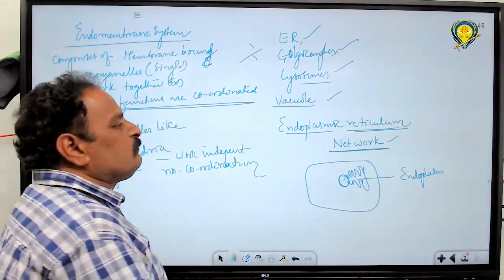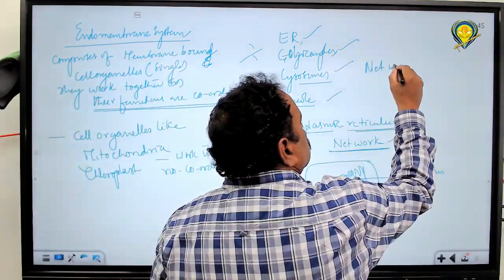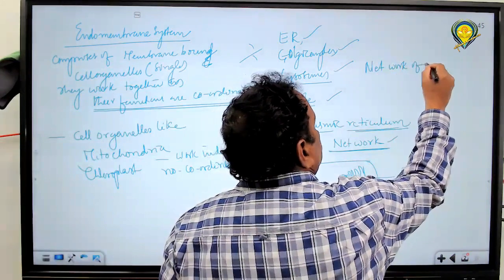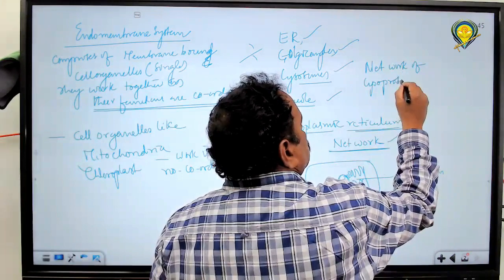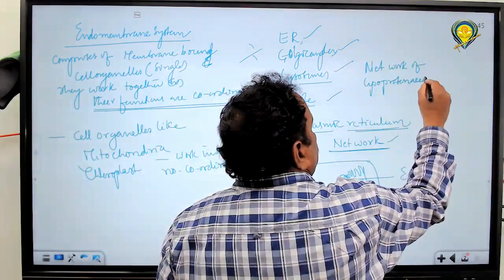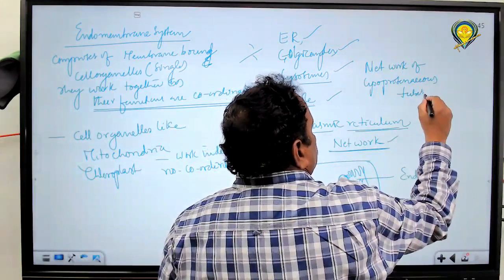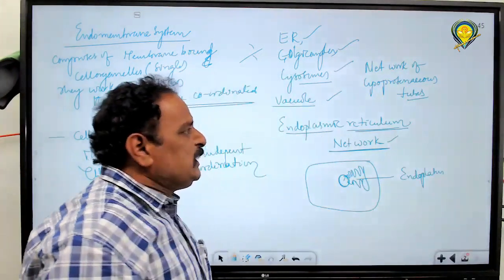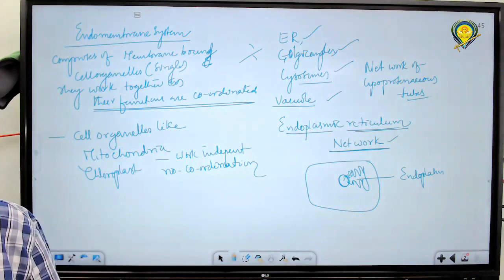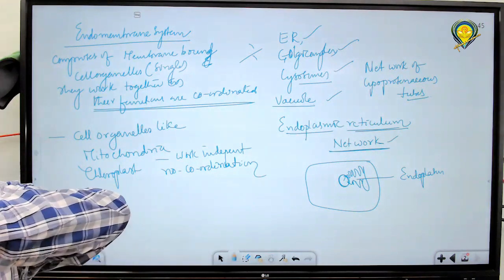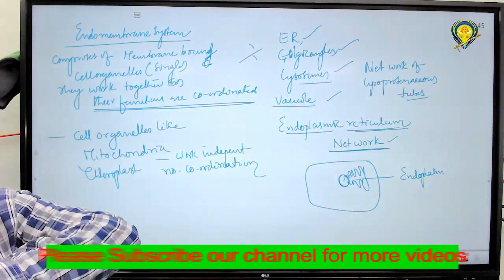So, it is a network of lipoproteinaceous tubules that forms a network inside the cytoplasm.